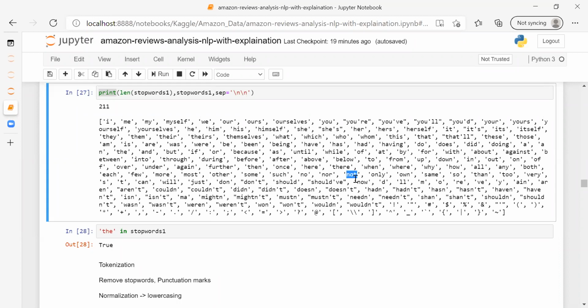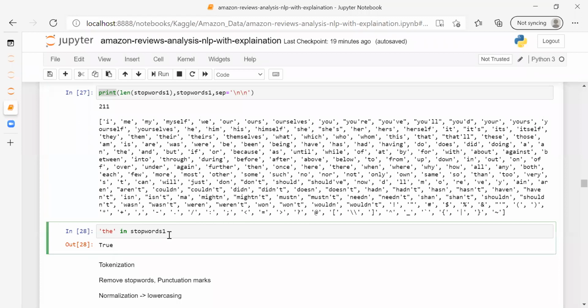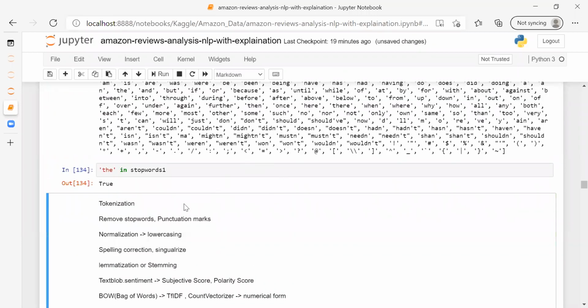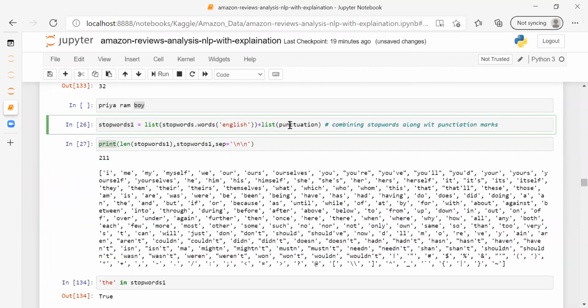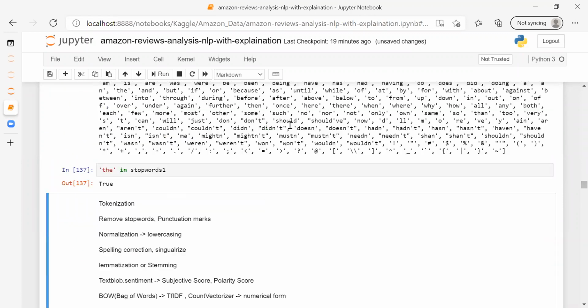Here we can see in the stopwords we have "not." Okay, "die" is there in the stopwords? Yes, "die" is also there. I guess I haven't run this. Okay.